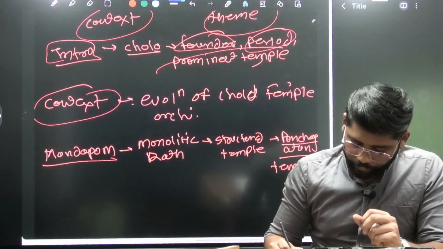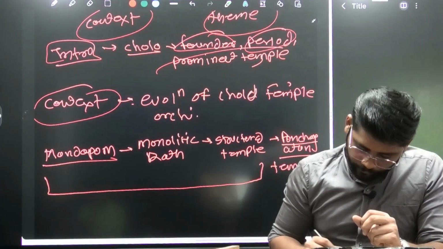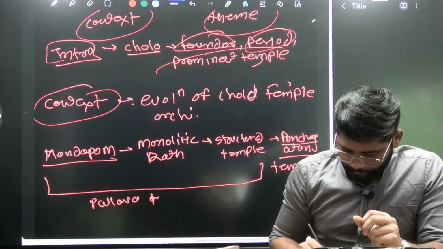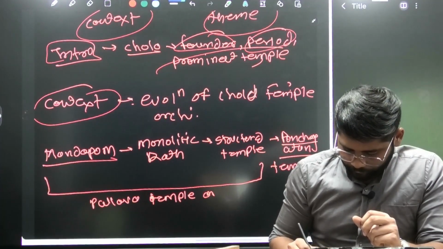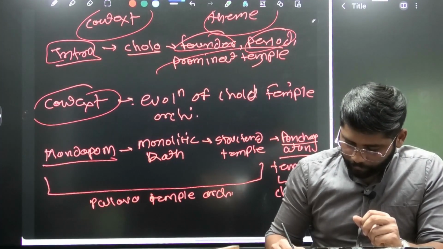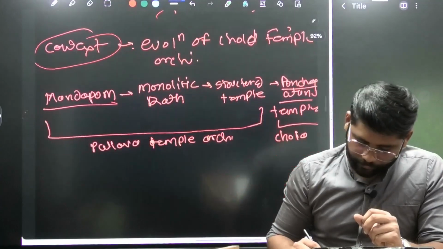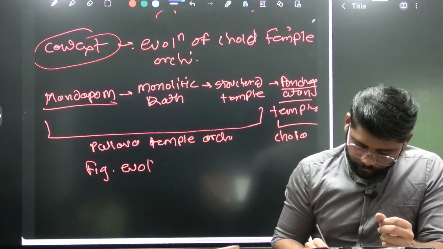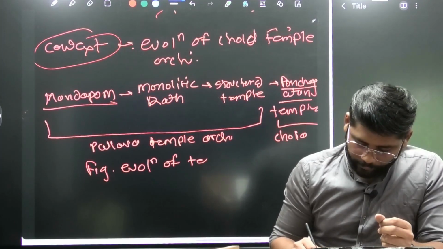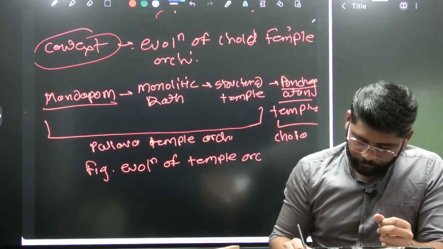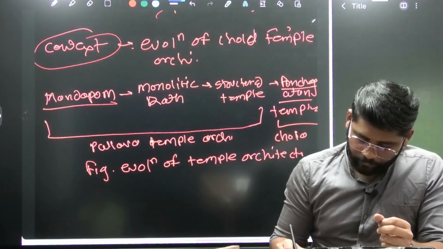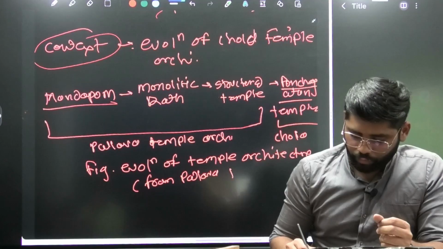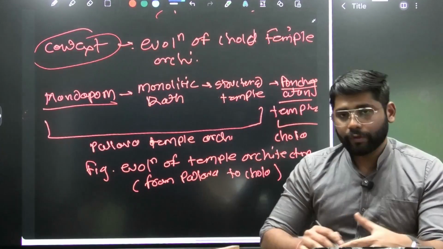Panchayatan temple. So here we can write about the Pallava temple architecture, and here we can write Chola. So this figure we can name as "Figure: Evolution of temple architecture from Pallava to Chola." So this is about decoding the context.